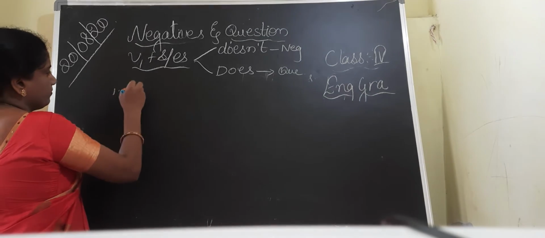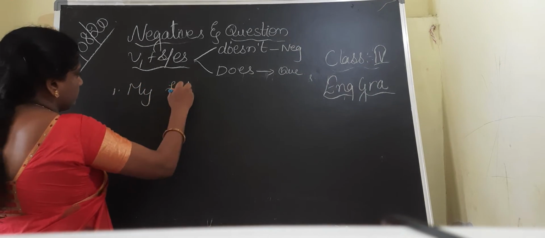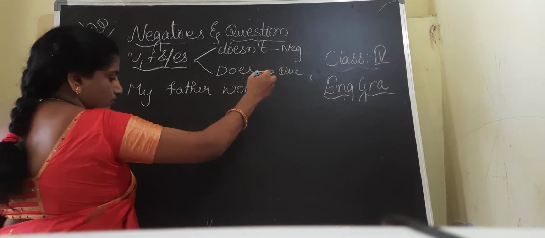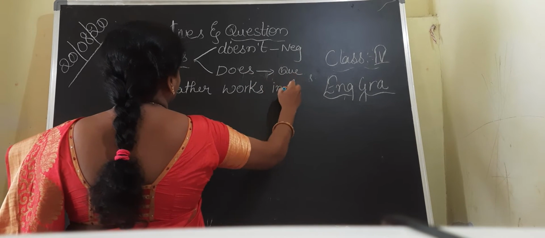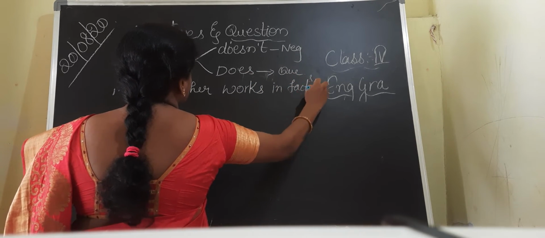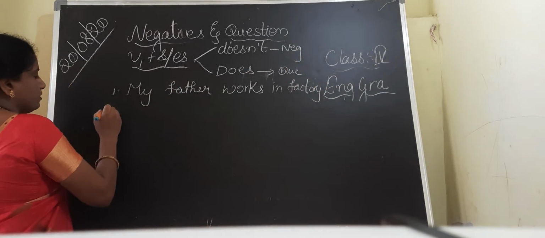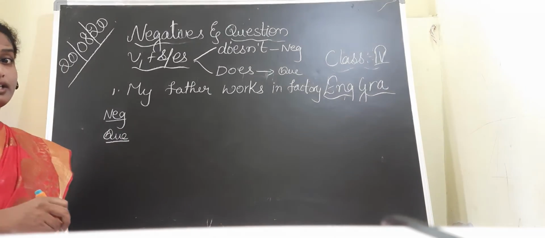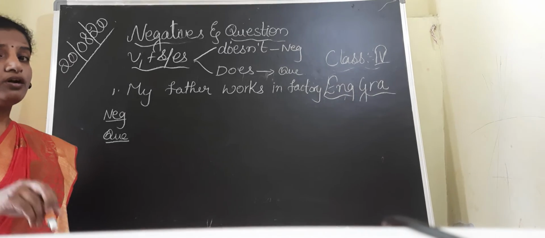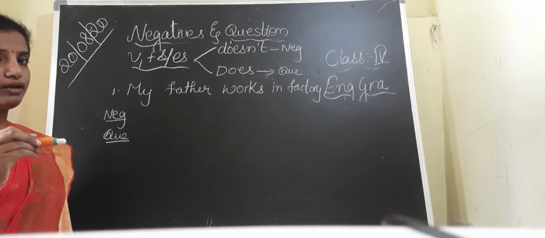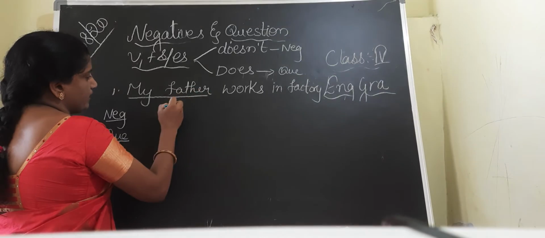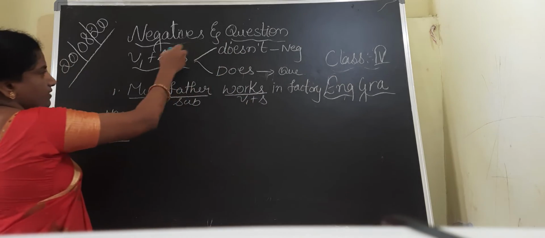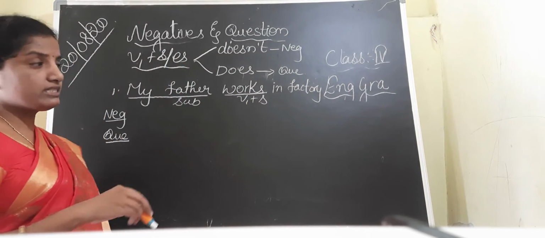My father works in factory. This is a sentence. To write the negative form and the question form, see, children. Before writing the negative form and the question form, always you have to identify the verb form and the subject. Here, my father is the subject. Works, V1 with yes. V1 with yes, you have to add doesn't.